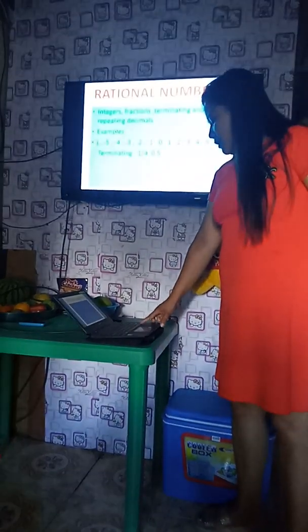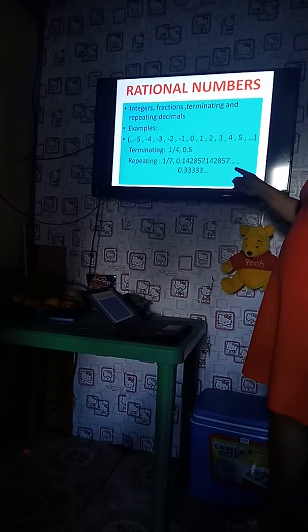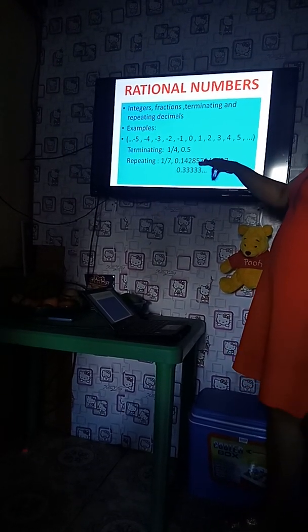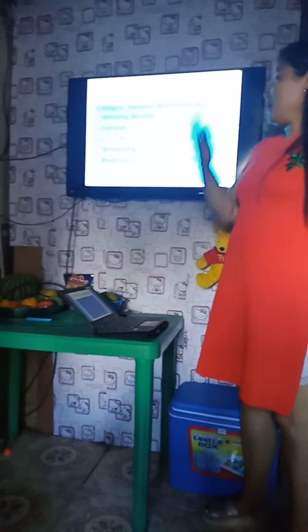Next is about repeating decimals. An example of a repeating decimal is 1/7. If you convert 1/7, it is equal to 0.142857, and 142857 is being repeated. That's why it is called a repeating decimal. Another example is 0.333, wherein 3 is being repeated in that decimal.